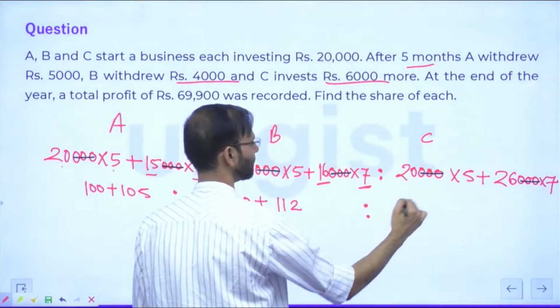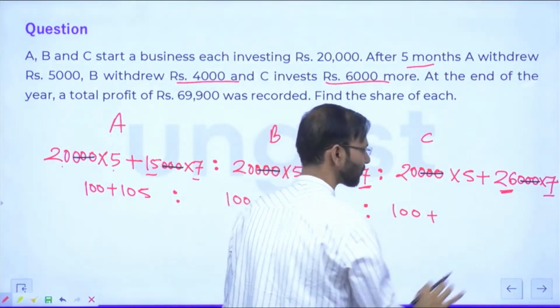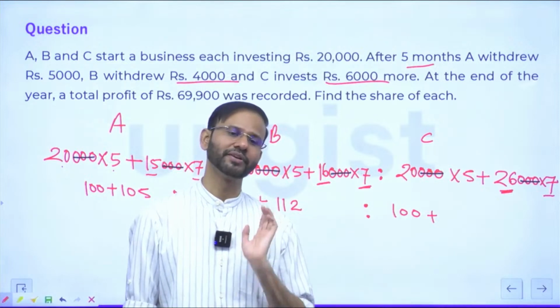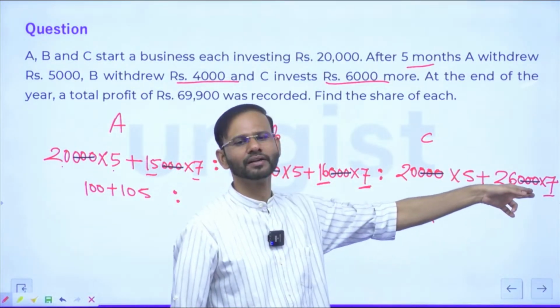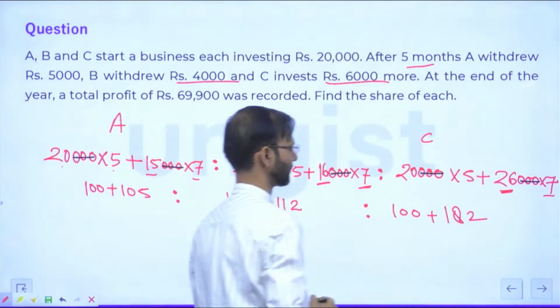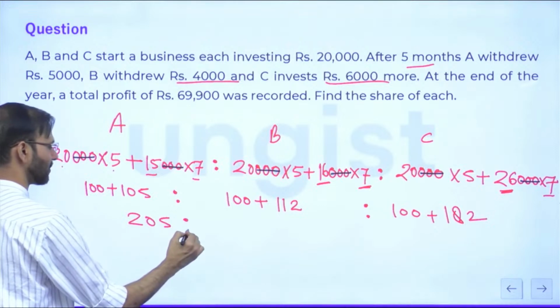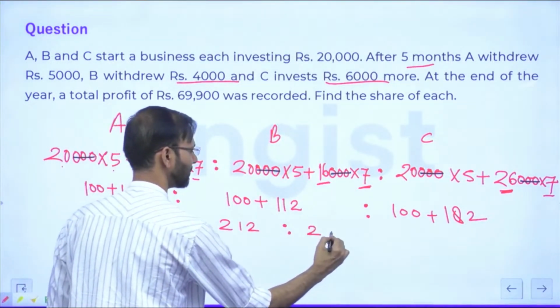After that, 20 into 5 plus 26 into 7. Guys, I don't know 26 into 7, but I know 25 into 7. 25 into 7 is 175. So 175 plus 7, 182. Right? Okay. So this is 205, this is 212, and this is 282.